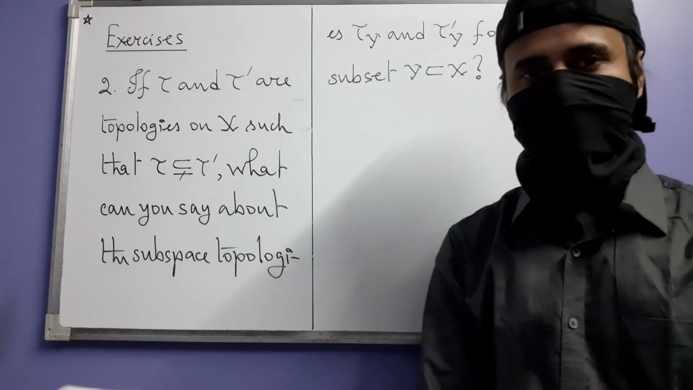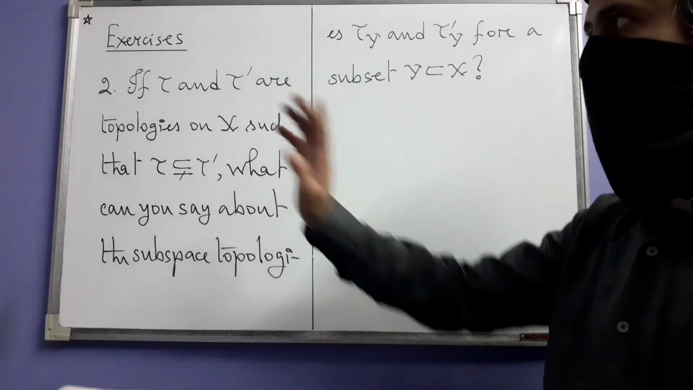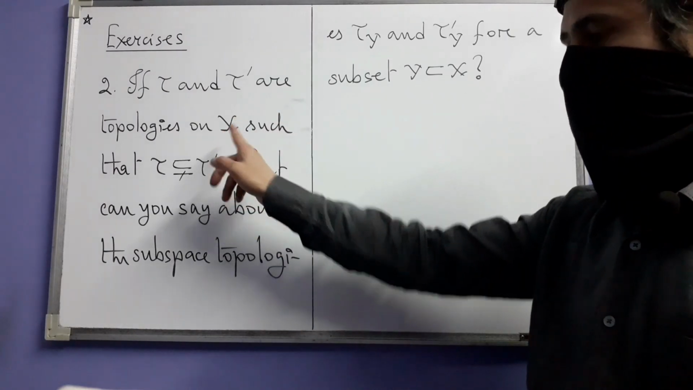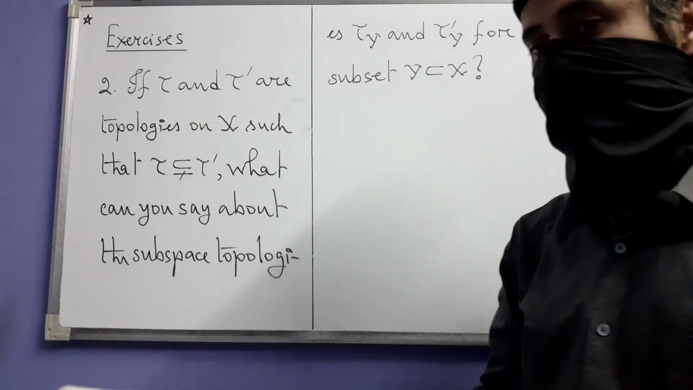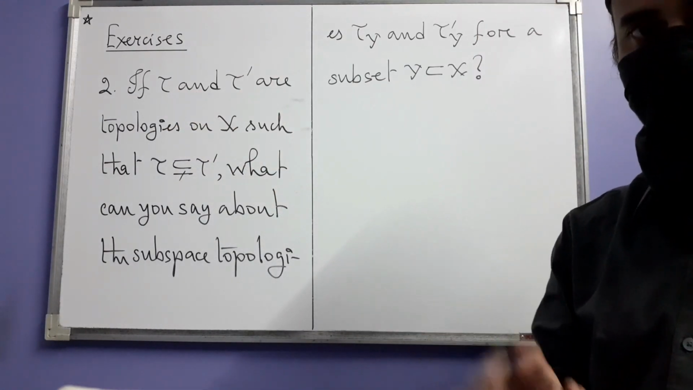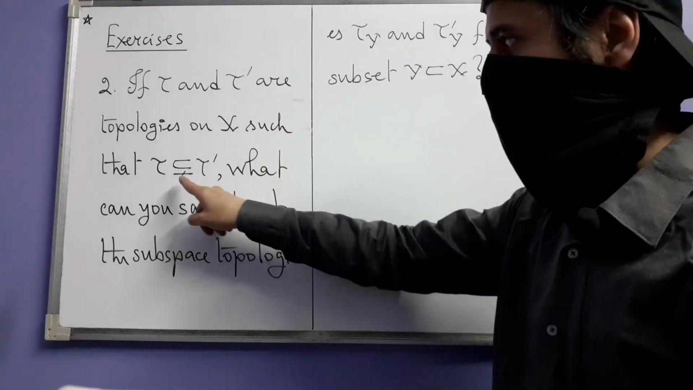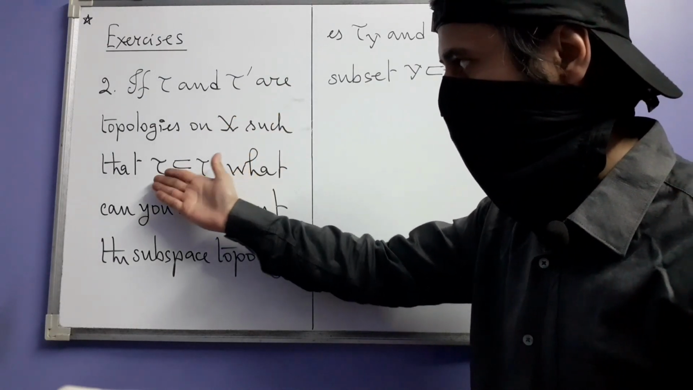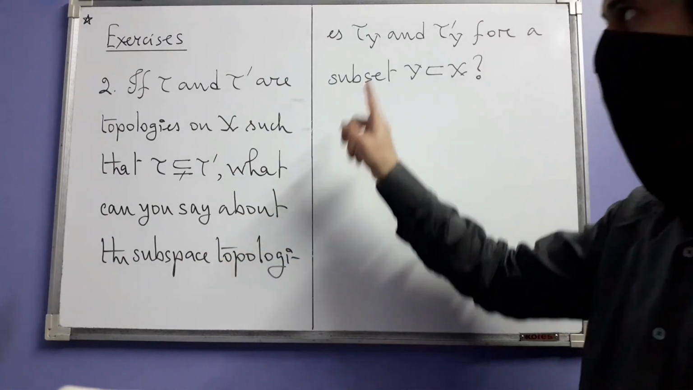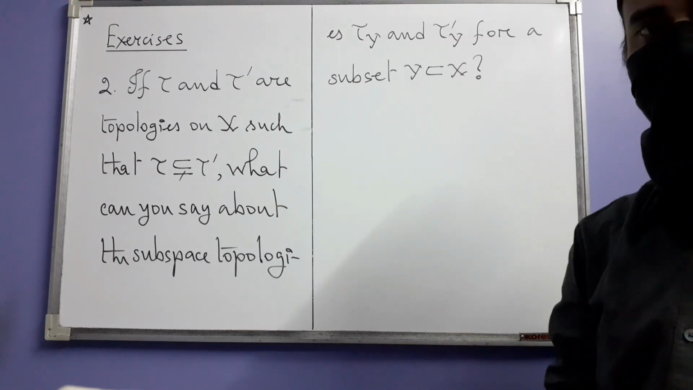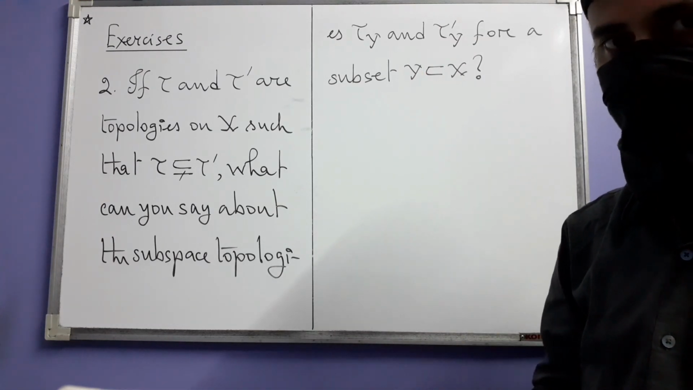Having completed the recent section, let's next see some exercises. Let's start with this second one. X is a topological space, that's understood, and there are actually two topologies on X, one at a time of course, tau and tau prime. These are topologies on X such that tau prime is strictly finer than tau. Then what can you say about the subspace topologies tau Y and tau prime Y for some subset Y of X? Will they also be comparable?